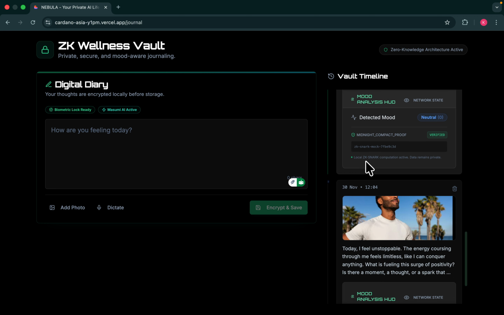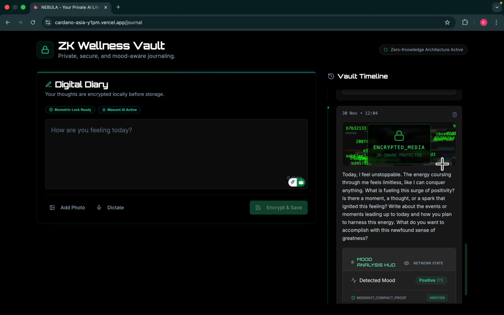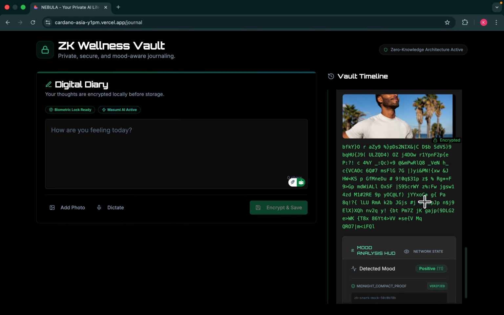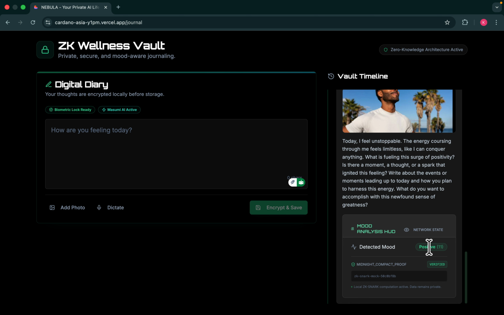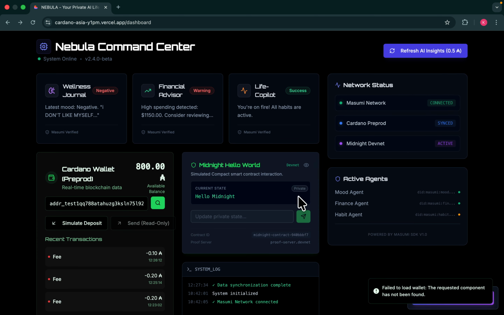For example, we have built a GUI for this, so the user can even visualize the encryption, and nobody can see their information. That's a positive move, so it is showing green, positive 11. Next we'll see how the financial advisor is built in our project.